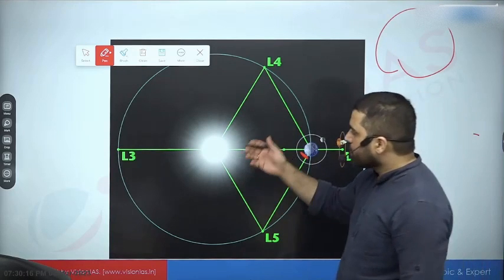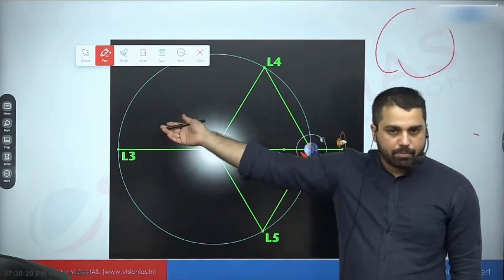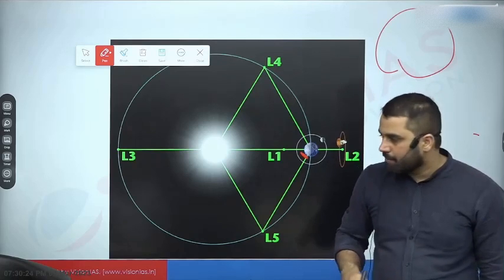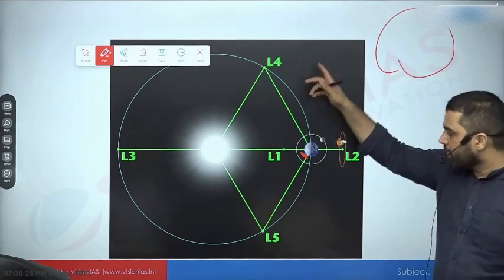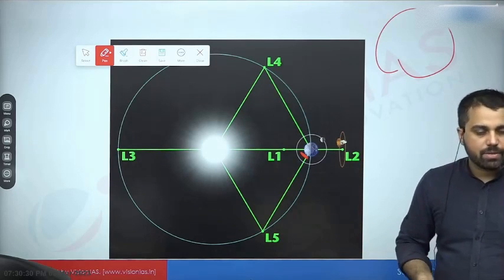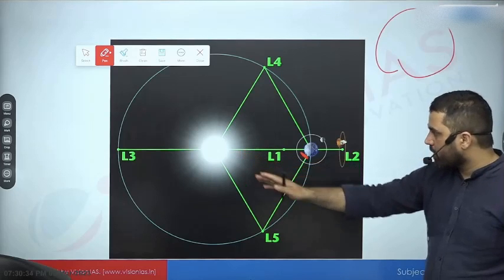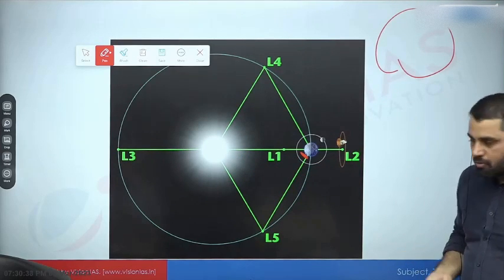L3 is not useful because it is always going to remain behind sun. तो यहाँ पे से ऐसे कोई भी अगर हम प्रोब लॉन्च करेंगे भी, तो पहले तो लॉन्च करना ही मुश्किल है. अगर कर भी दिया तो हम कम्युनिकेट कैसे करेंगे, because it is always behind sun, not useful. L4, L5 as of now are not being used. Maybe in future they will be. But L1 very useful for solar observation. L2 very useful for telescopes.